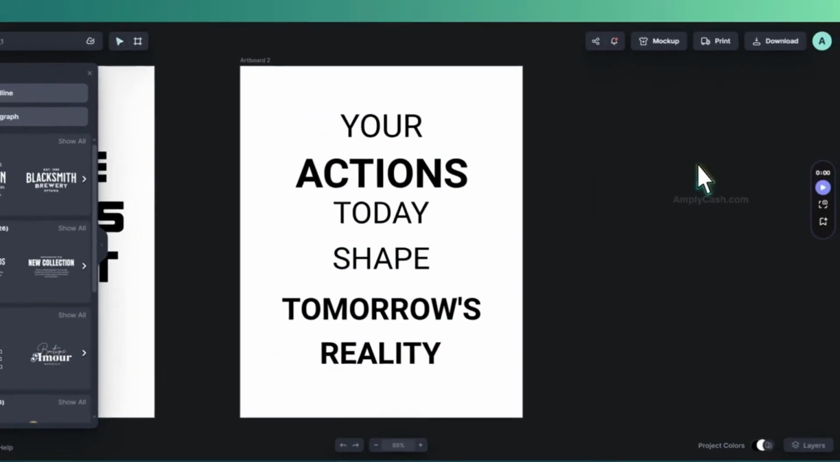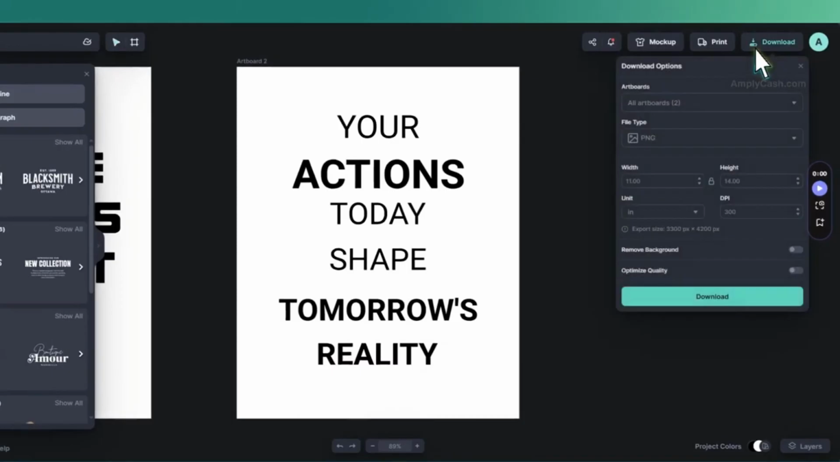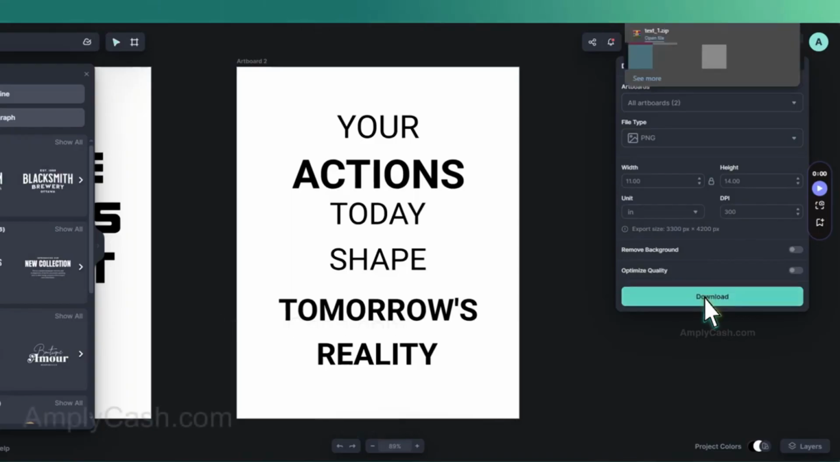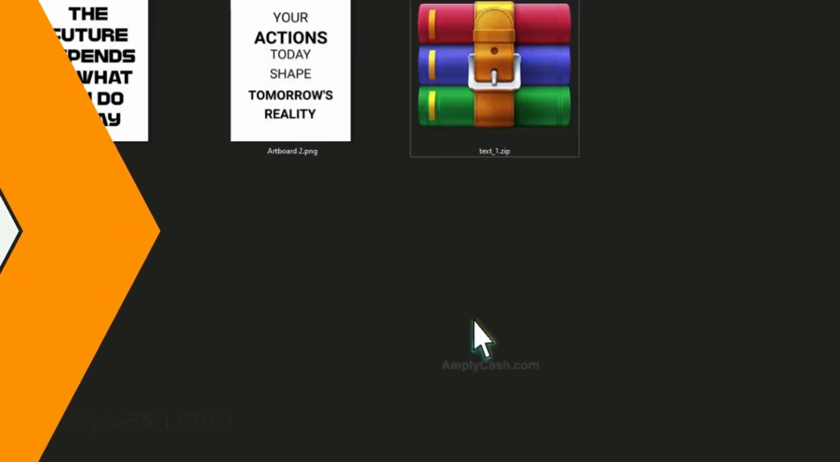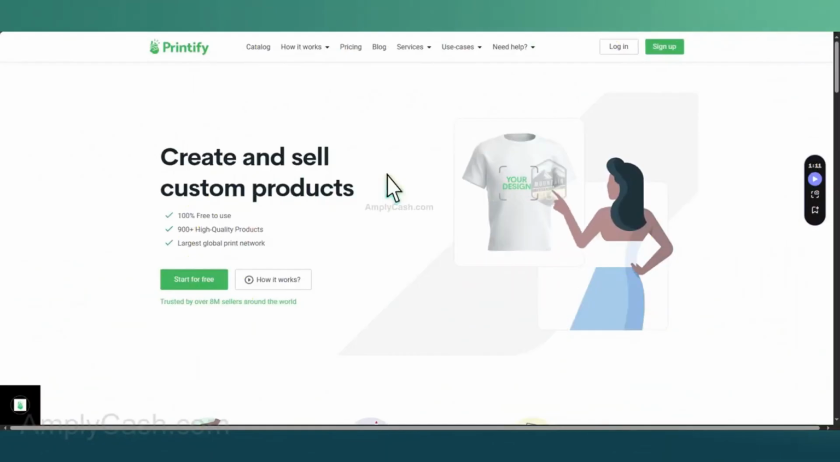After completing the creation of the other quotes, you can download them all by clicking right here. Make sure they're in PNG format, and then click Download. They will be downloaded as a zip file on your hard drive. Now, you need to head over to Printify.